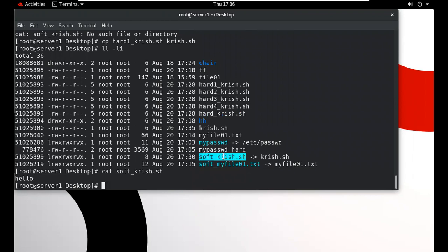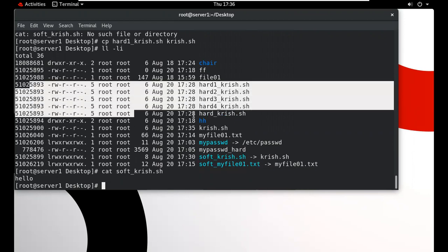It's a soft link. How can I see? It's an L. L means soft link. Now you can see all these 5 files have the same inode number. So for the hard link, the inode number will always be the same.